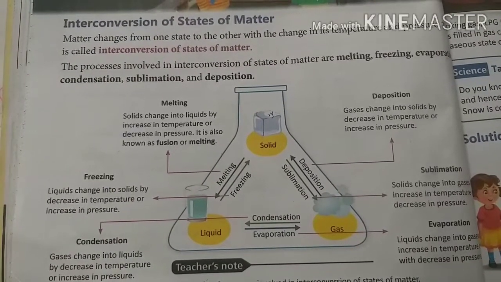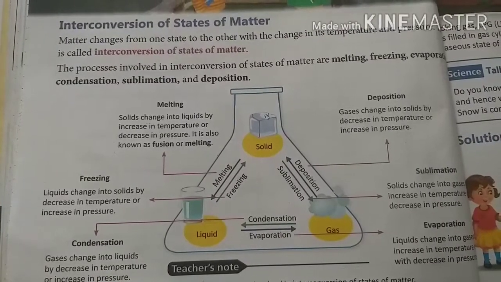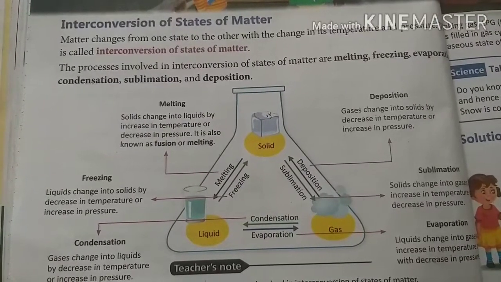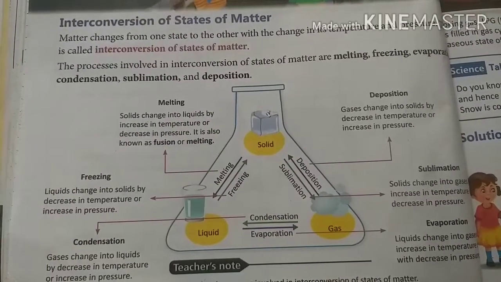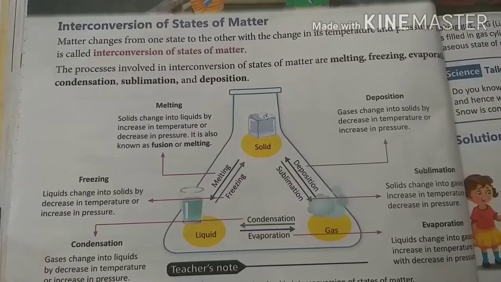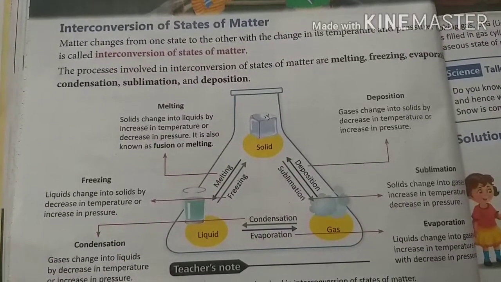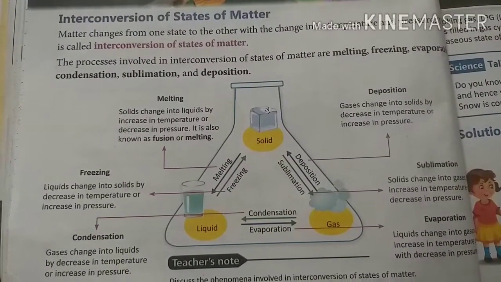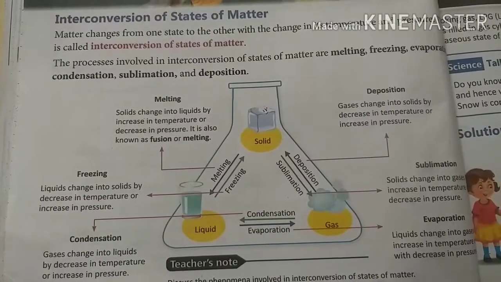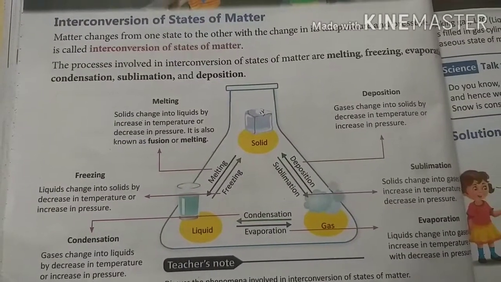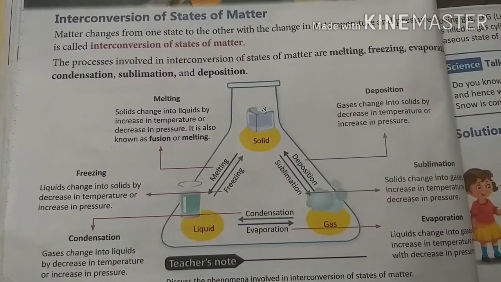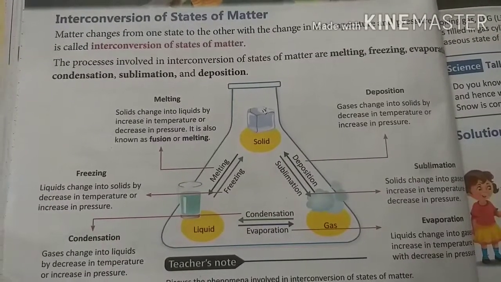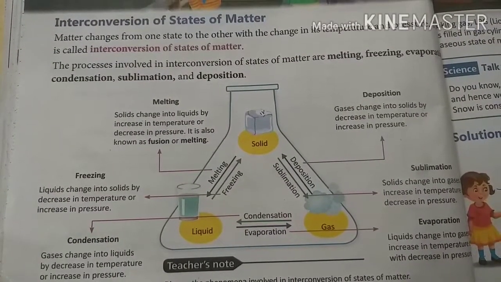How? If we keep water inside the refrigerator or freezer, what is going on in the freezer, do you know? In the freezer, water converts into solid state, means liquid into solid. In the freezer the temperature is low. If we give less temperature, then one state converts into another state. So this is called interconversion of states of matter.